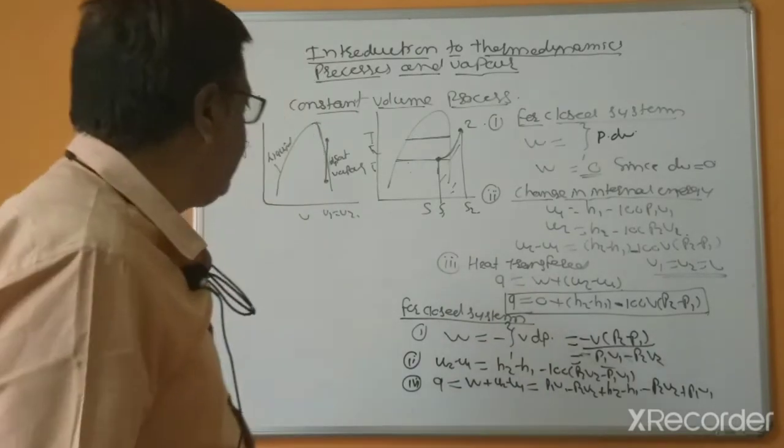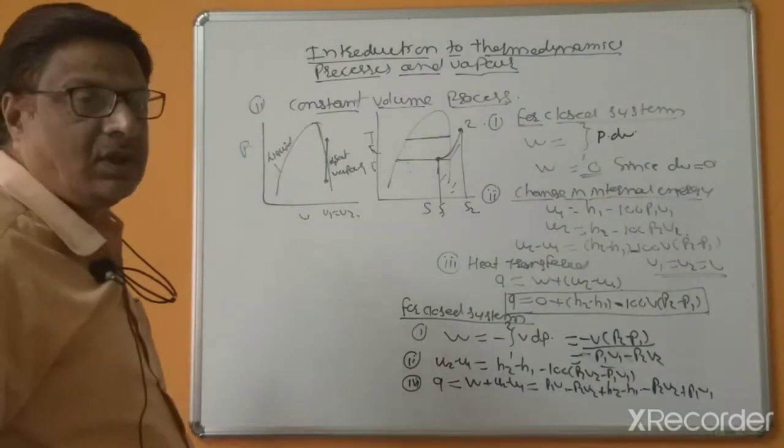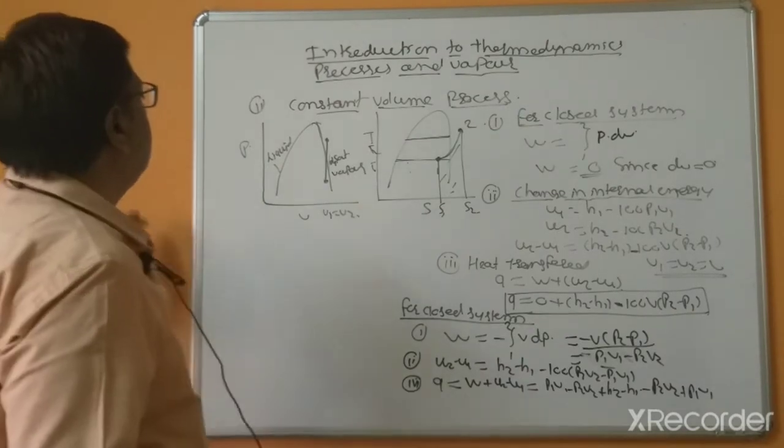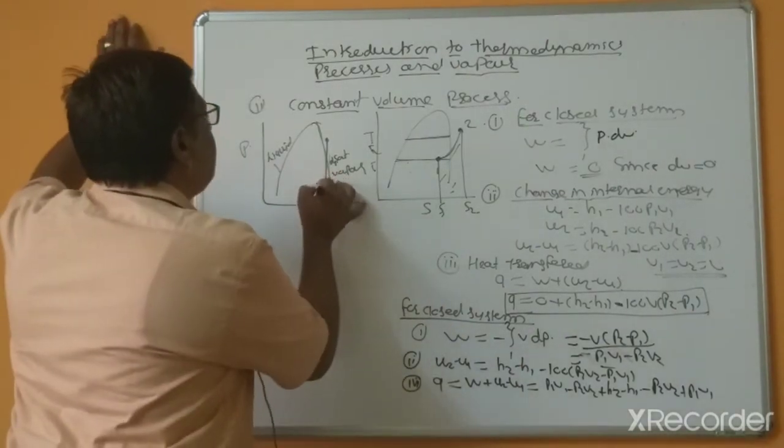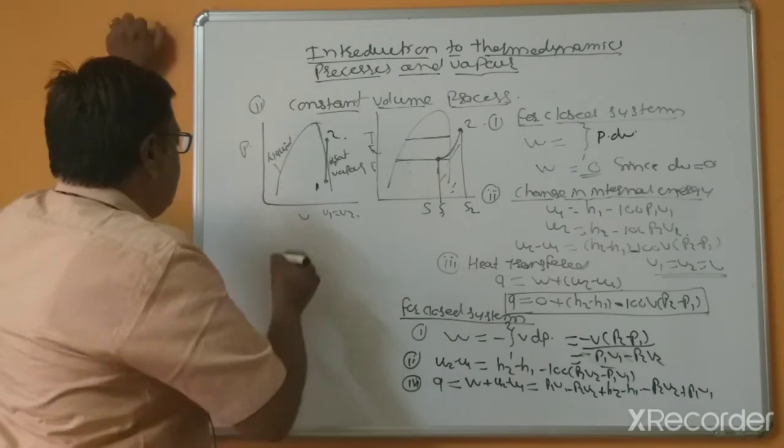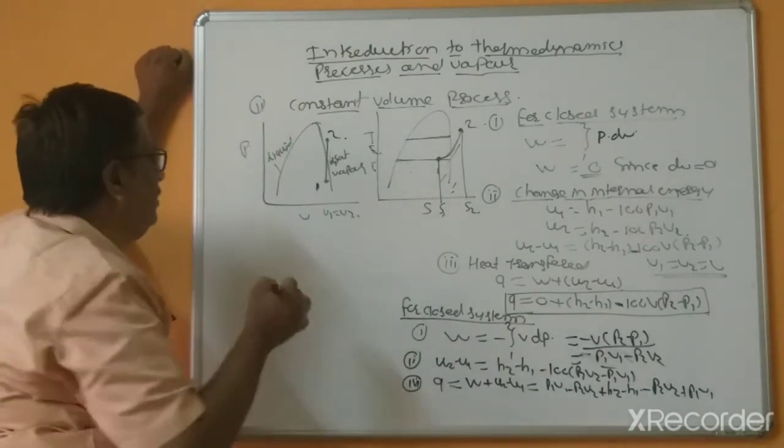So this is clear. Now again, we have to study the first point and the second point. Suppose there are three possibilities.